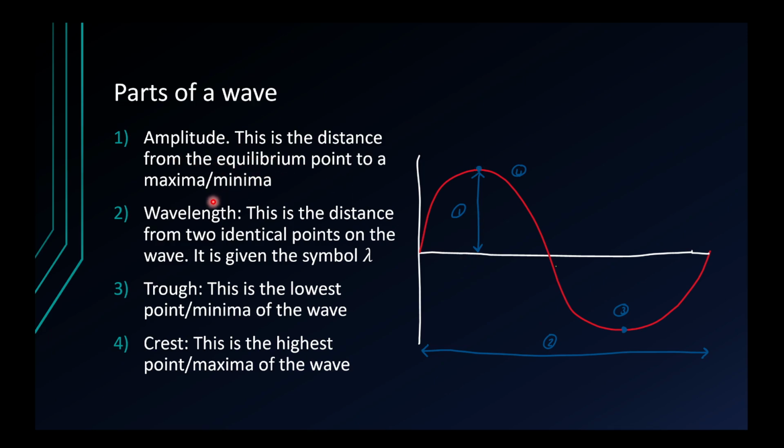And in fact, we call these either maxima or minima in proper maths. However, there is actually a name for them in waves, and those are crests and troughs. So a trough is the lowest point of the wave, which we know is the minima, and a crest is the maxima. And in fact, the wavelength is the distance between two identical points on the wave.